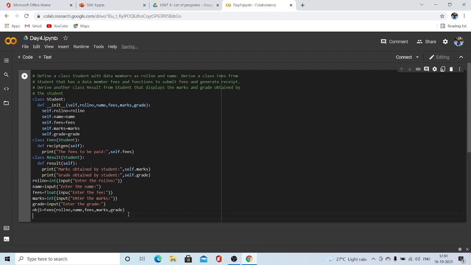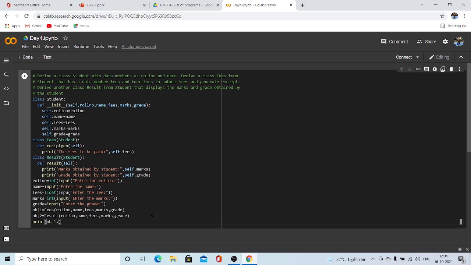And object two we'll be dealing with the second method, with result, right? So object two is result. Same again, we have to pass the arguments. Now using dot operator with object, we have to access the method in these classes. So object one dot, what's that name?